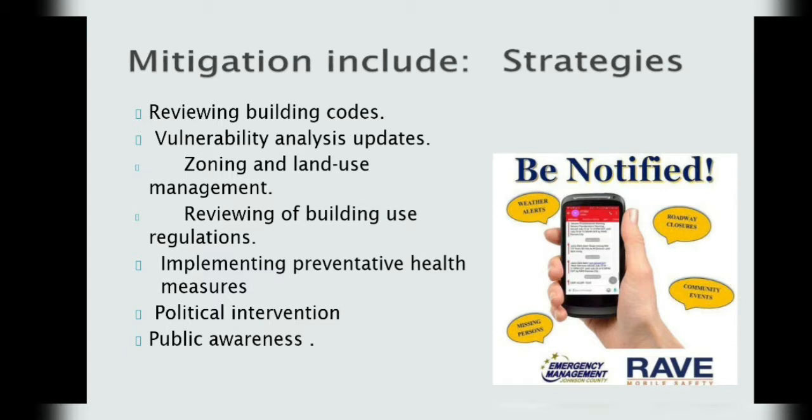Economic diversification. Now, mitigation includes reviewing building codes, vulnerability analysis updates, zoning and land use management and planning, reviewing of building use regulations and safety codes, implementing preventive health measures, political interventions and commitment, and finally, public awareness is most important.